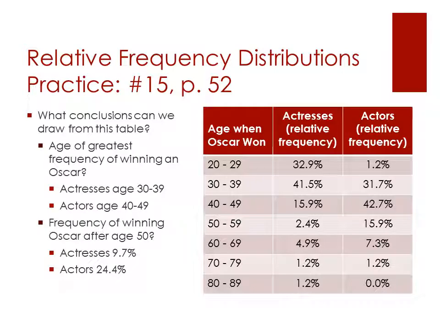If we look at the age of the greatest frequency of winning an Oscar, we can see the actresses' greatest frequency was 30 to 39, where the actors were 40 to 49. That roughly means there was a 10-year difference. Also, looking at the frequency of winning an Oscar after age 50, actresses were only 9.7% likely to win an Oscar after age 50, where actors were 24.4% likely to do so. This is almost twice the likelihood, if I'm an actor, of winning an Oscar after the age of 50 than if I'm an actress.